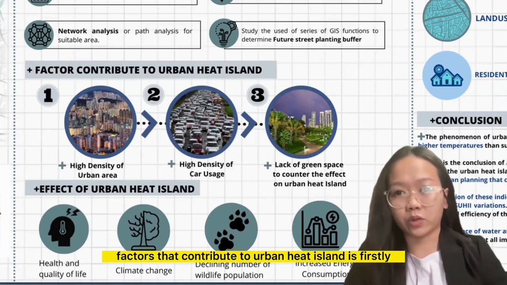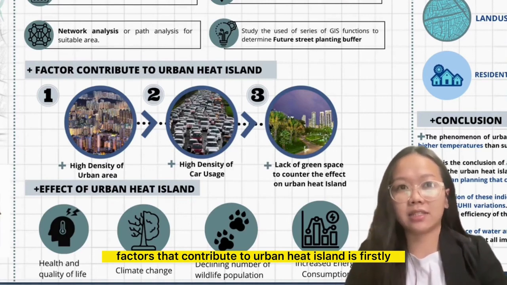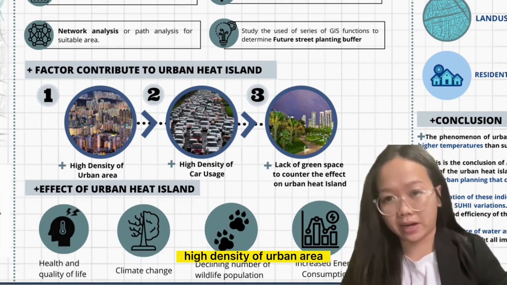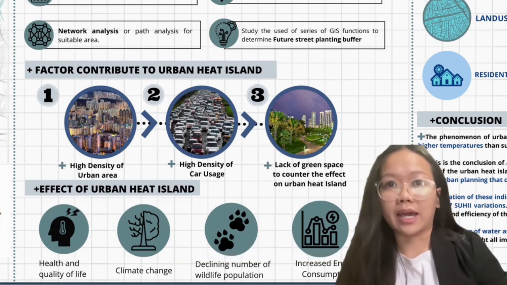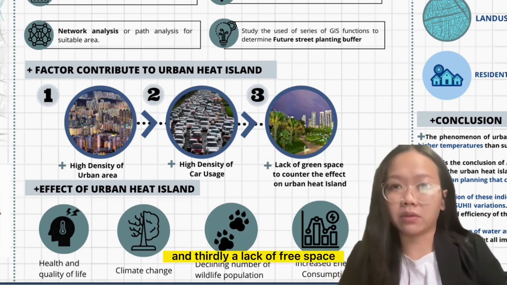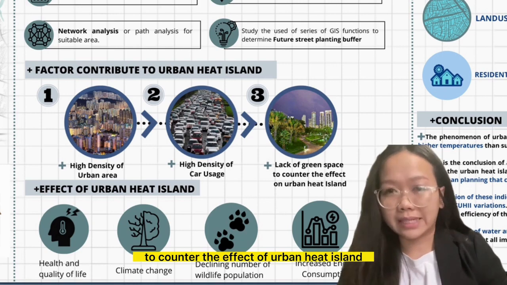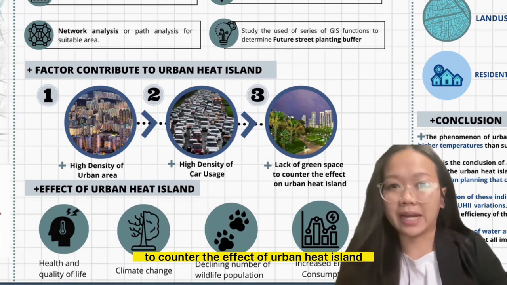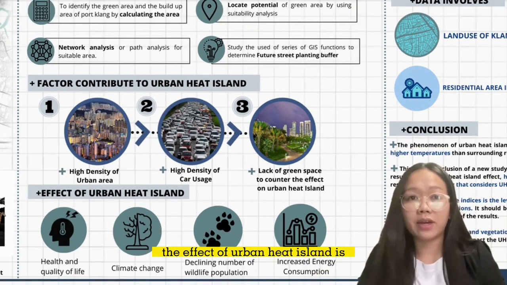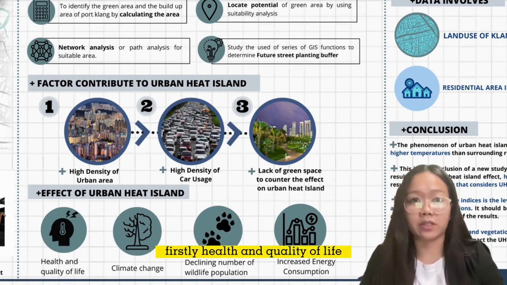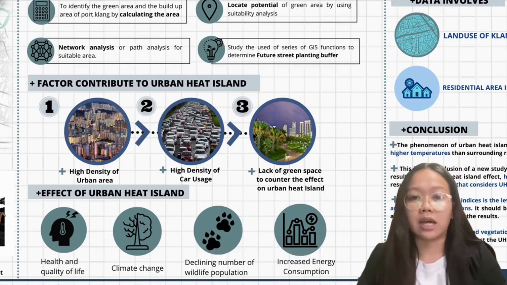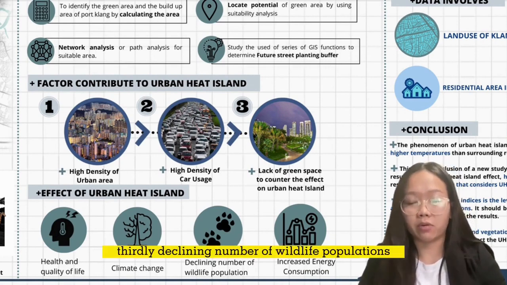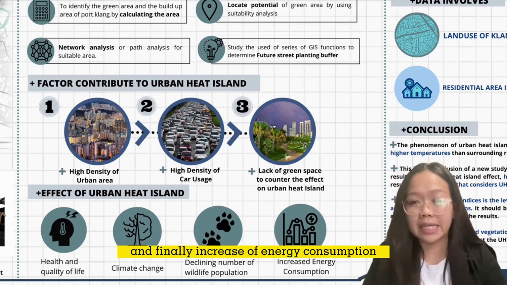Factors that contribute to the urban heat island are, firstly, high density of urban area, next, high density of car usage, and thirdly, lack of green space to counter the effect of the urban heat island. The effects of the urban heat island are, firstly, health and quality of life, next, climate change, thirdly, declining wildlife populations, and finally, increased energy consumption.